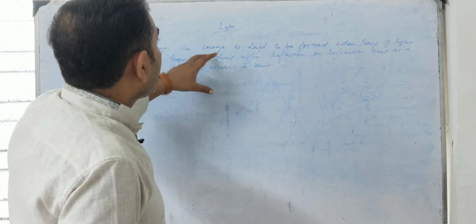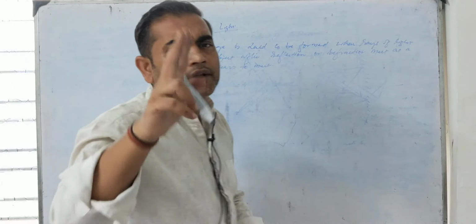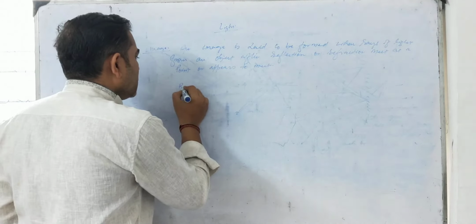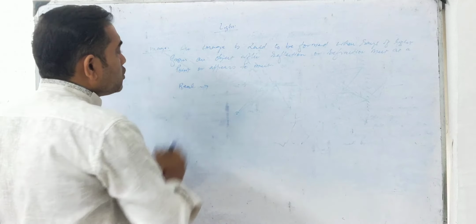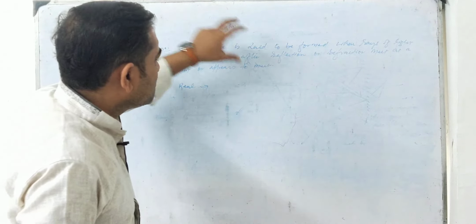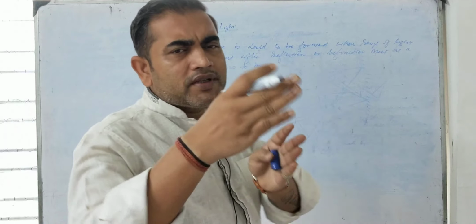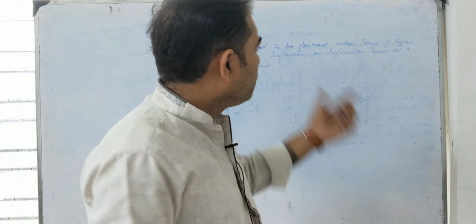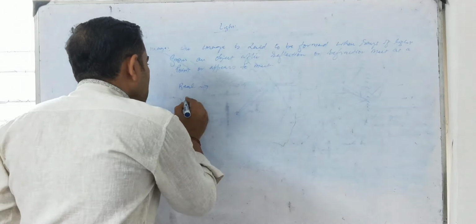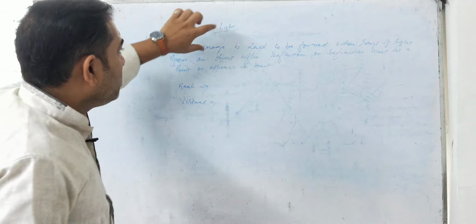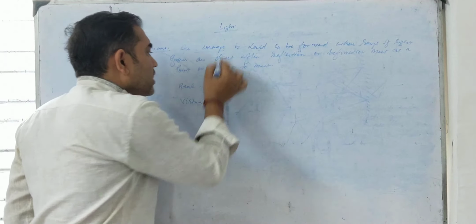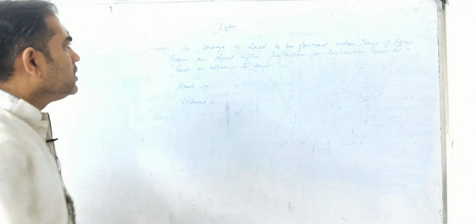Now from this definition only we will get the two definitions. One is the real image and the other is the virtual image. We will use this line and separate it into two parts, and we will have the definitions of real image and virtual image separately, nothing new to write.